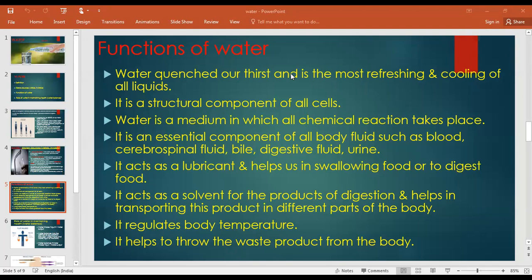It regulates body temperature. If enough water is not in your body, the temperature will rise and fall. So water is also a regulator of the body temperature. Last, it helps to throw the waste products out of the body. That is, the excretion of the waste products takes place due to the presence of water inside our body.